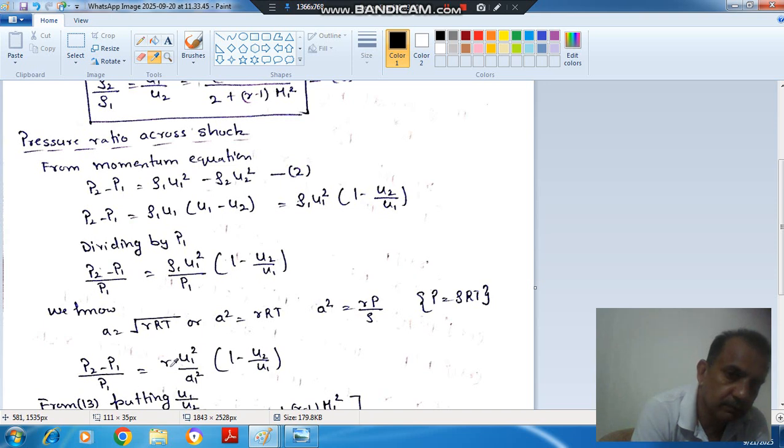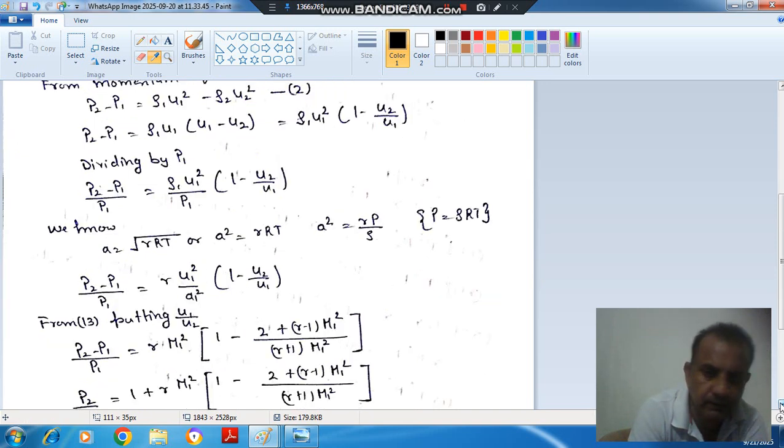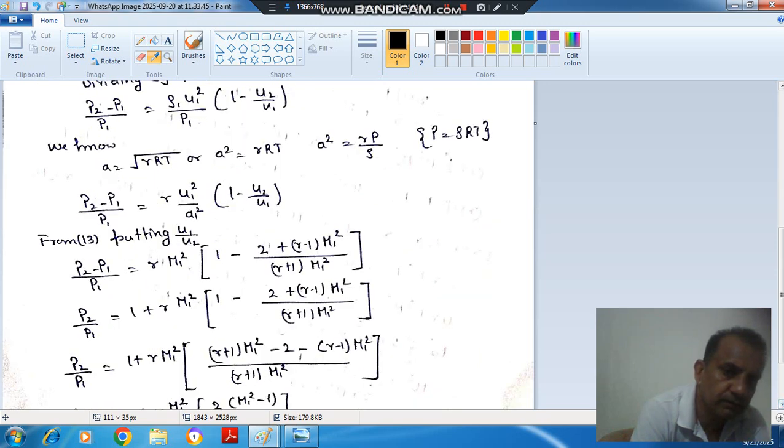Modifying the equation, P2 minus P1 divided by P1 is equal to gamma u1 square divided by a1 square bracket 1 minus u2 by u1 bracket close.